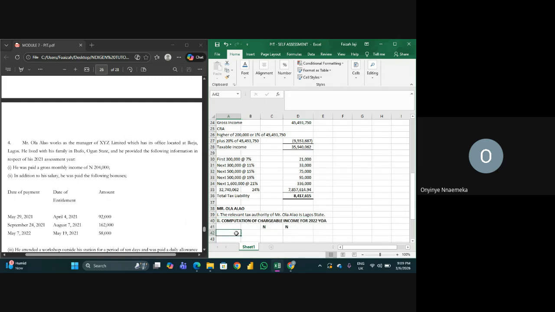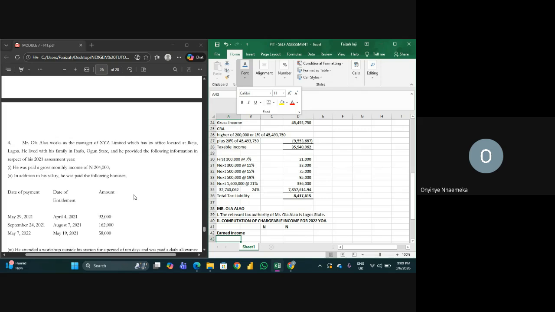So now the first thing is the income, and what does the income include? Salary. He was paid a gross monthly income of 204,000. This question is probably a past question.